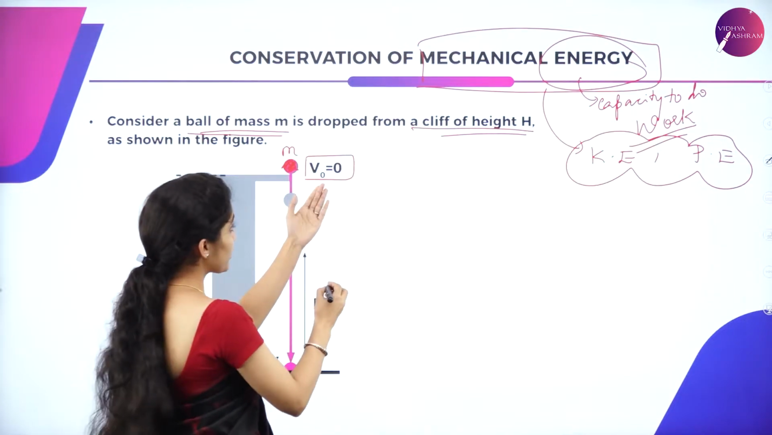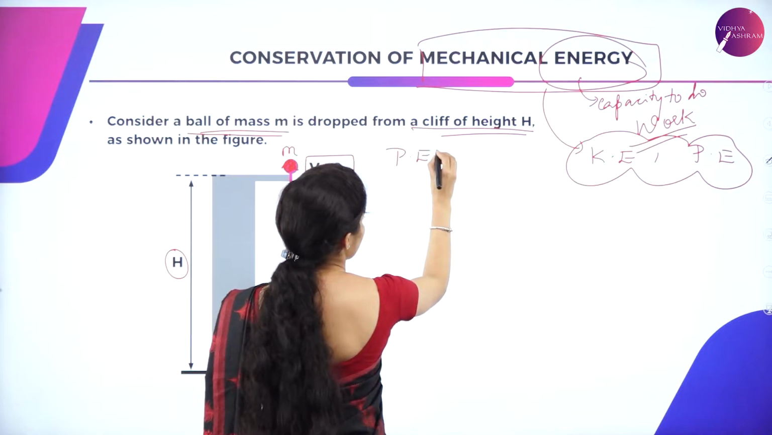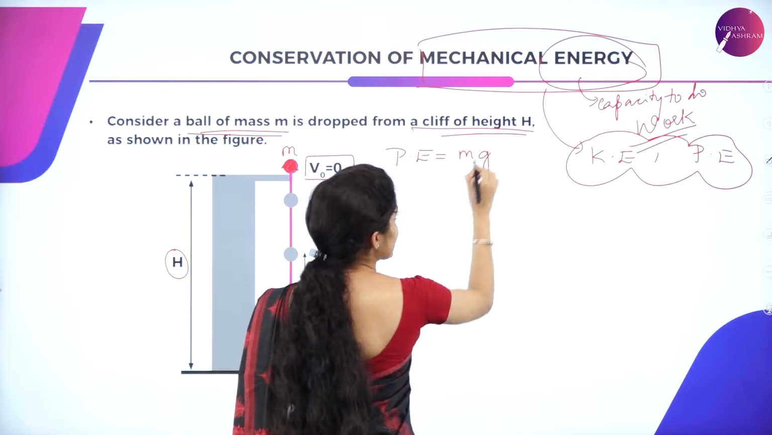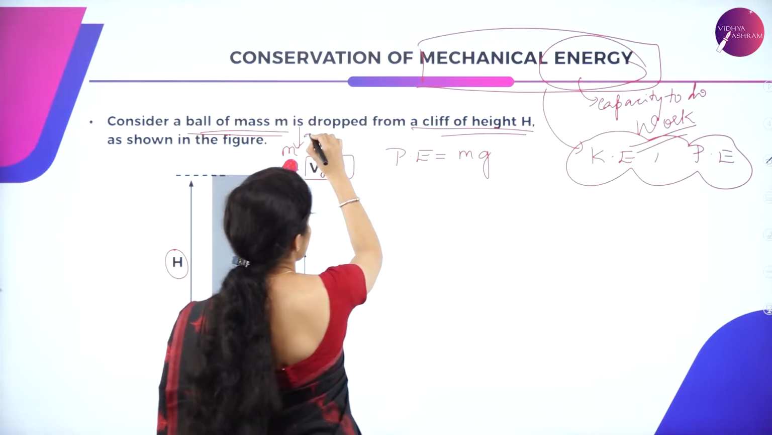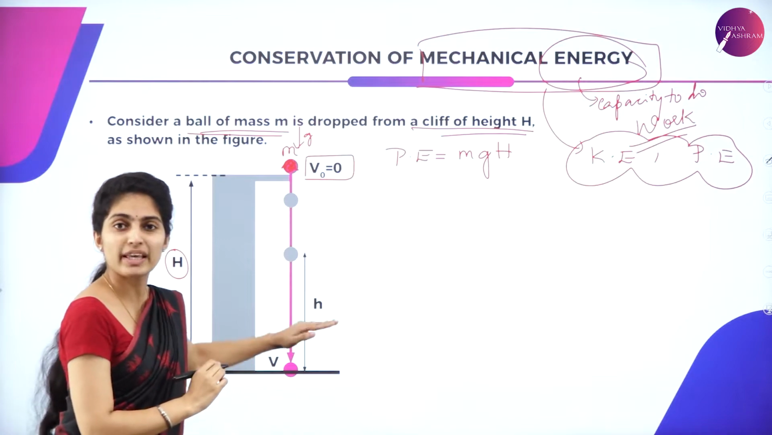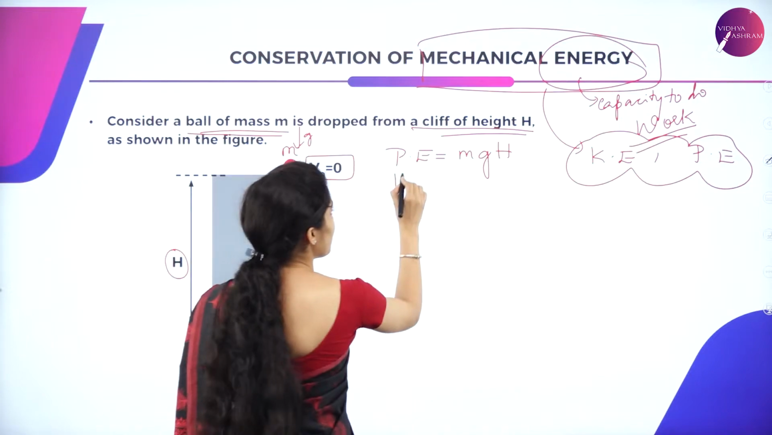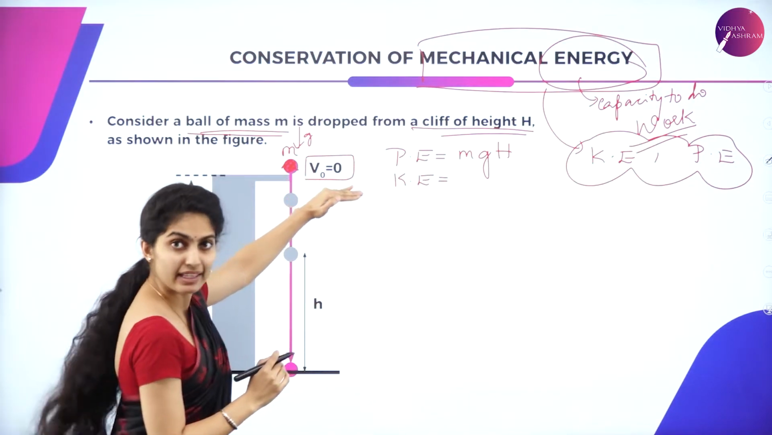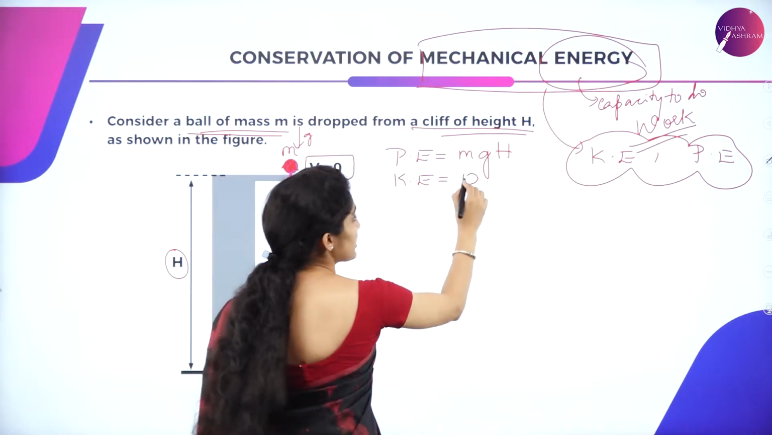So, now, potential energy at this particular height is given as mgh, where m is the mass of the object, g is the acceleration due to gravity acting on that object, and h is the height from where the ball is placed above the ground. The potential energy is maximum here. At that moment, the kinetic energy will be 0 because there is no work done.